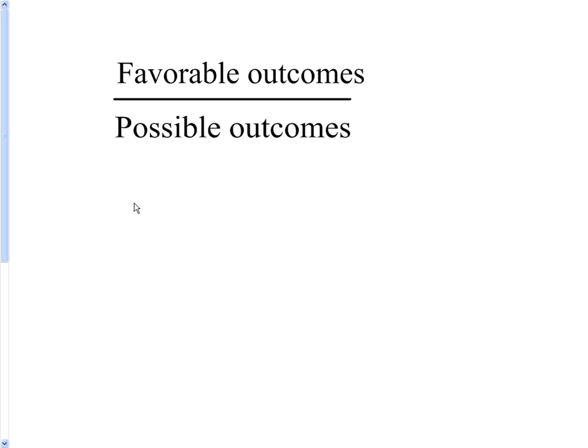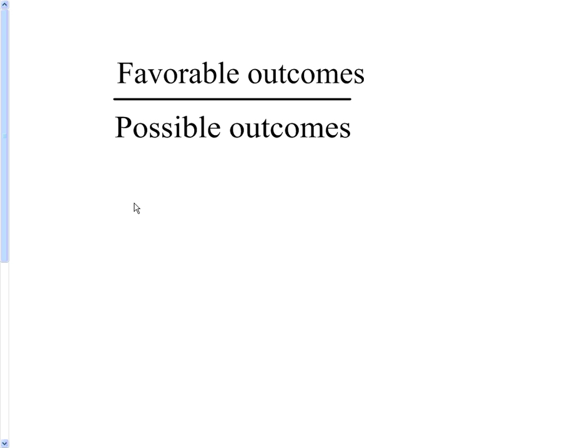Okay, we're reviewing for the final, and one of the big topics is probability. Probability is always a fraction. In the end, it's always dividing a couple things. It's the things that you want, the favorable outcomes, over the possible outcomes. And basically, it always comes down to that.